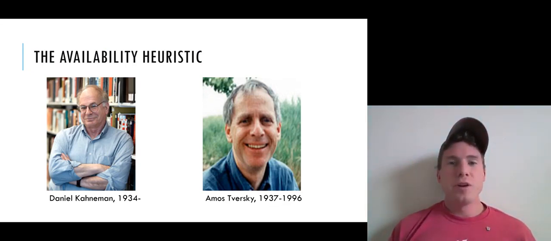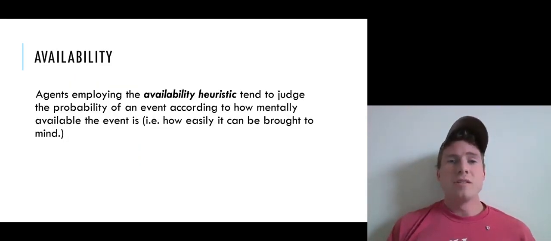The availability heuristic belongs in this family of heuristics, or rules of thumb, that we use when coming up with judgments about probability. This family being derived from the work of Daniel Kahneman and Amos Tversky. So how does the availability heuristic work? Well, like we said, it's a rule of thumb for assigning probabilities.